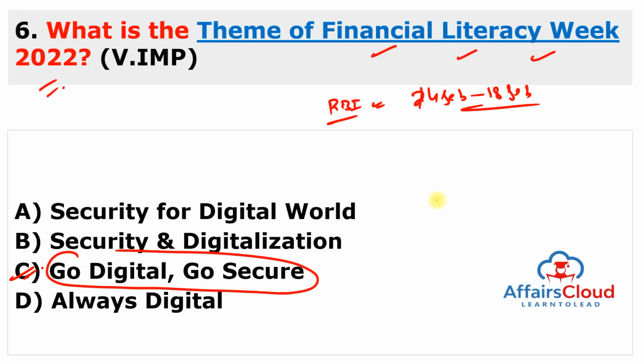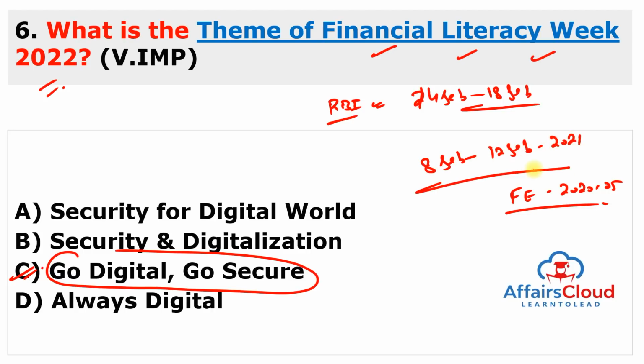And this is very important because the theme is one of the strategic objective of the National Strategy for Financial Education from 2020 to 25. And this Financial Literacy Week 2021 was observed from 8th of February to 12th of February in the year of 2021. But in 2022, it is observed from 14th to 18th.